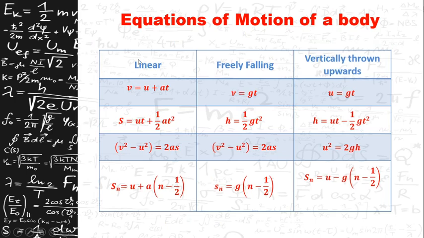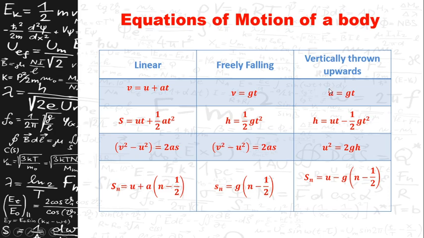These are the different equations of motion for a body in linear motion, freely falling, and vertically thrown upwards. So you have to remember all these formulas for solving the problems in this chapter.